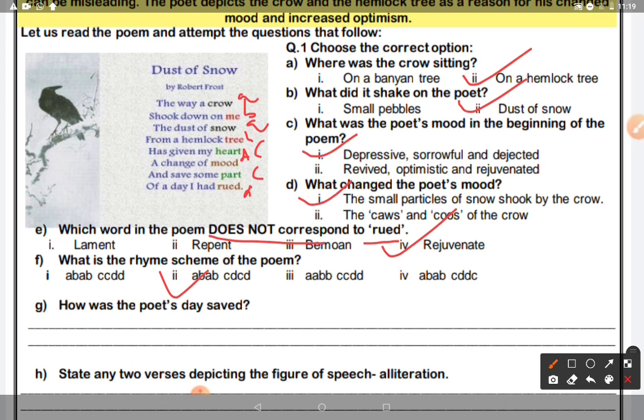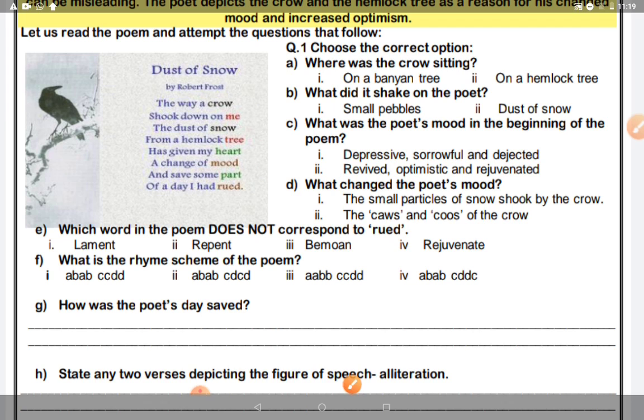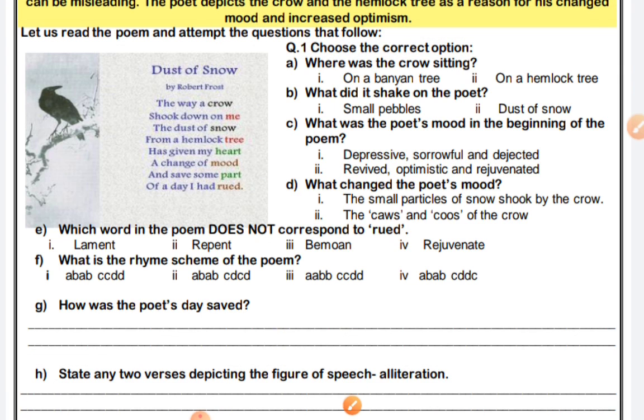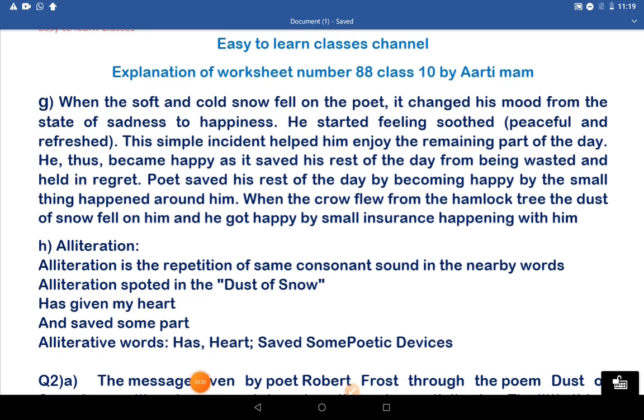How was the poet's day saved? We have to answer the question of how the poet's day was saved. The answer to the G part is, the poet's day was saved when the soft and cold snow fell on the poet. It changed his mood from a state of sadness to happiness. He started feeling soothed, that is peaceful and refreshed.